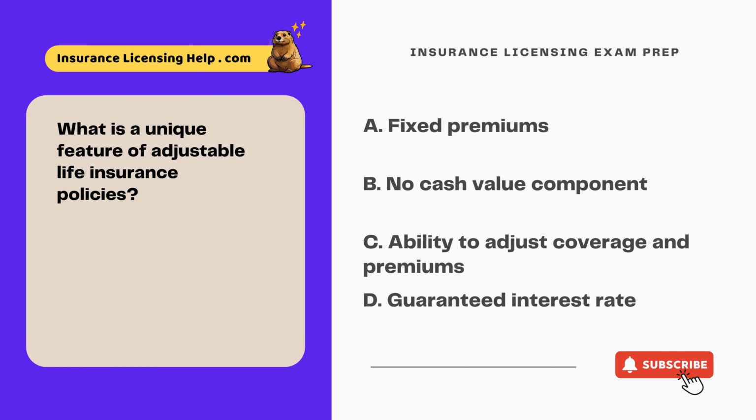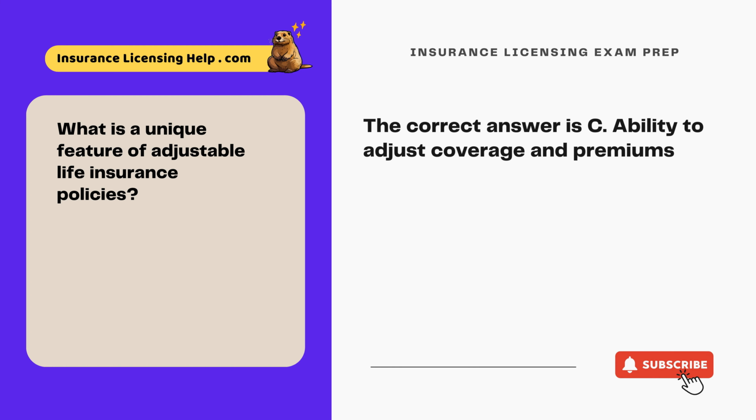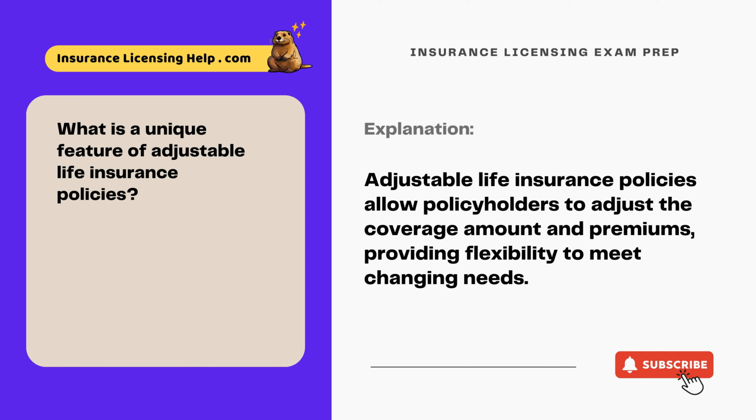What is a unique feature of adjustable life insurance policies? A. Fixed premiums. B. No cash value component. C. Ability to adjust coverage and premiums. D. Guaranteed interest rate. The correct answer is C. Ability to adjust coverage and premiums. Adjustable life insurance policies allow policyholders to adjust the coverage amount and premiums, providing flexibility to meet changing needs.